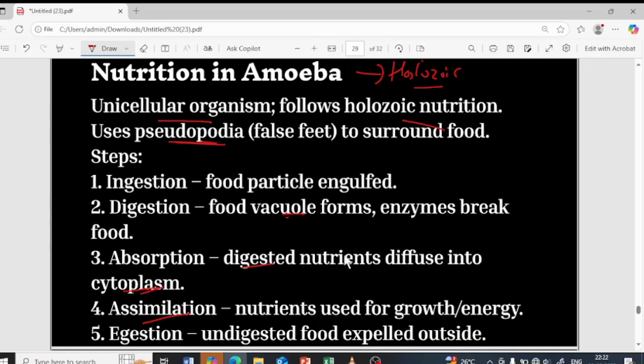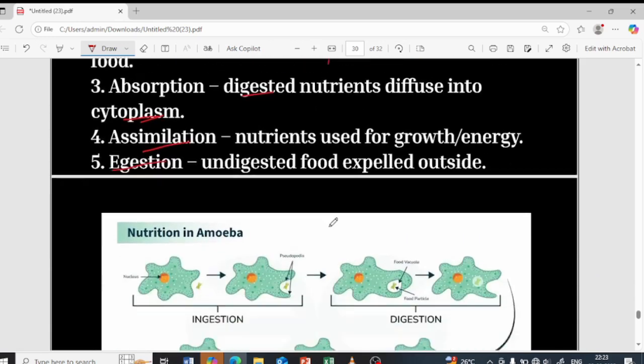And the undigested food has to be eventually removed out of the body, that is by the process of egestion. So undigested food, which is not important for the amoeba's body, will be removed by the process of egestion, which is nothing but the excretion process. Yes, that is about amoeba. I'll show you with the diagram.